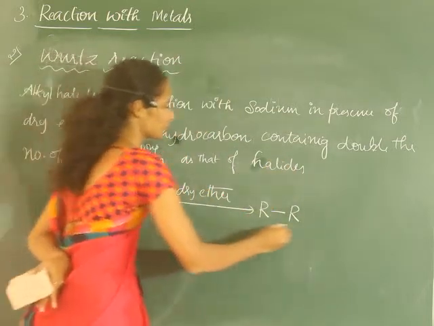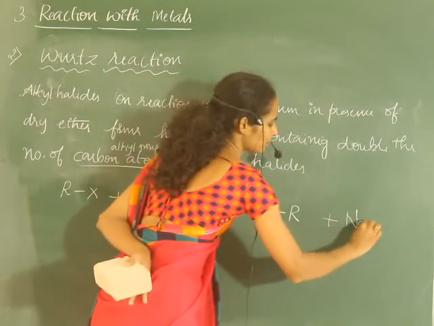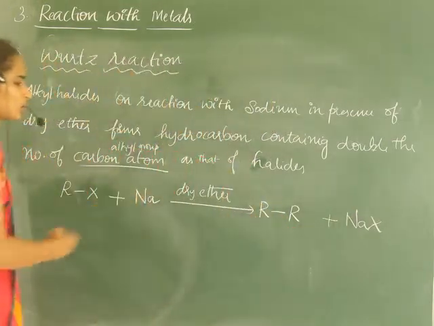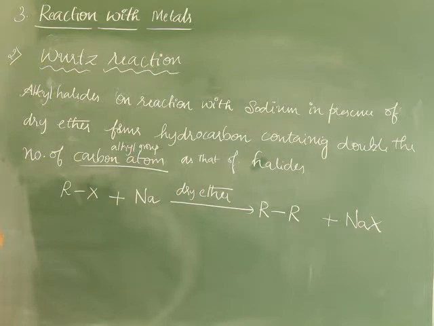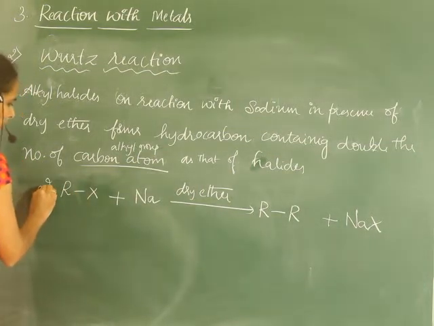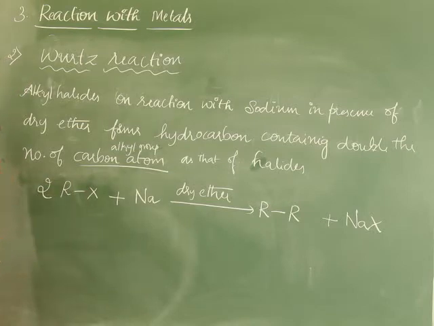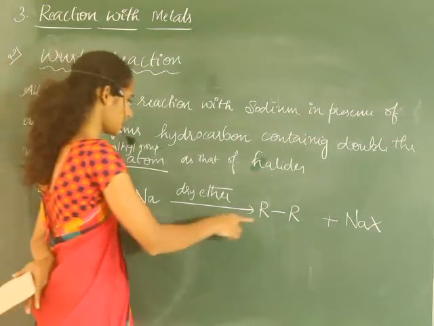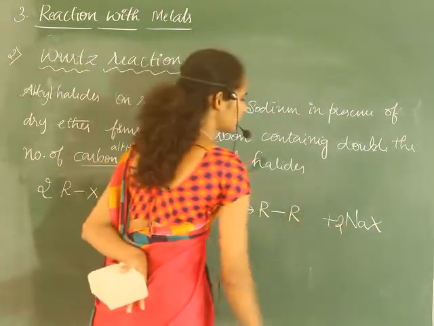And the product is NaX. It's a hydrocarbon containing hydrogen and carbon atoms only. Now the balanced equation: 2 molecules of RX alkyl halides on reaction with sodium metal give R-R and 2 NaX.